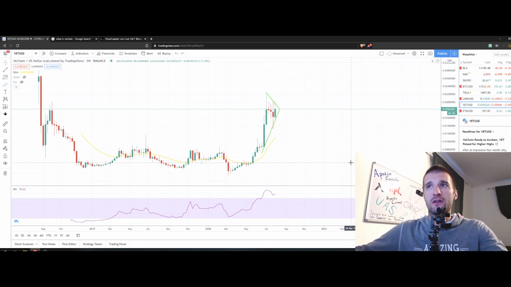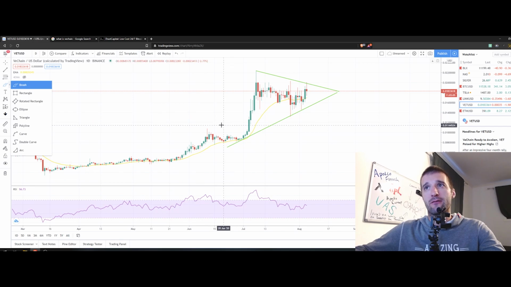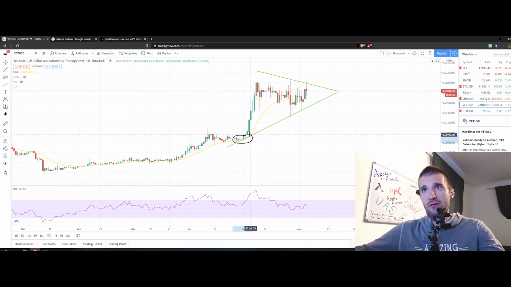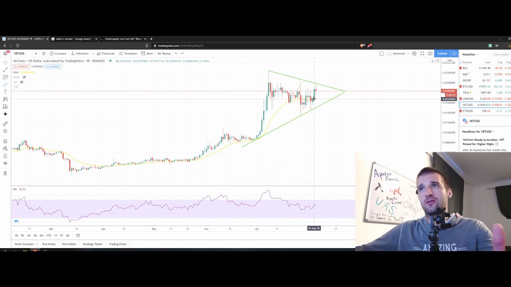So be careful over here because right now we are in a consolidation pattern. We can switch to the daily chart, and as we can see over here, we have a consolidation pattern with a little bit bigger volatility in it. The things that we can observe over here: we have a bounce from the 20 exponential moving average and this green trend line, and after that we can see the push to the upside where we made the first local high, and consolidation in between those two lines. We formed a pretty clear, good consolidation pattern.